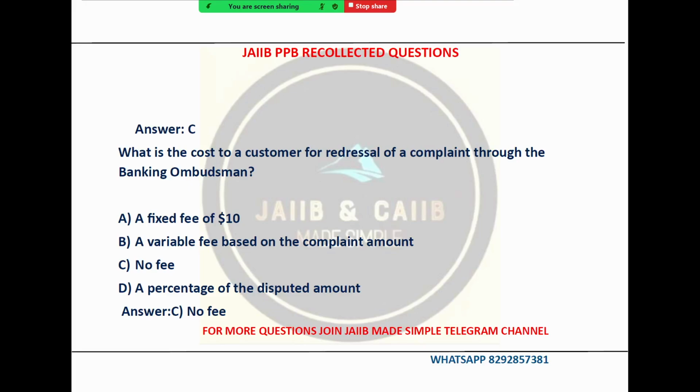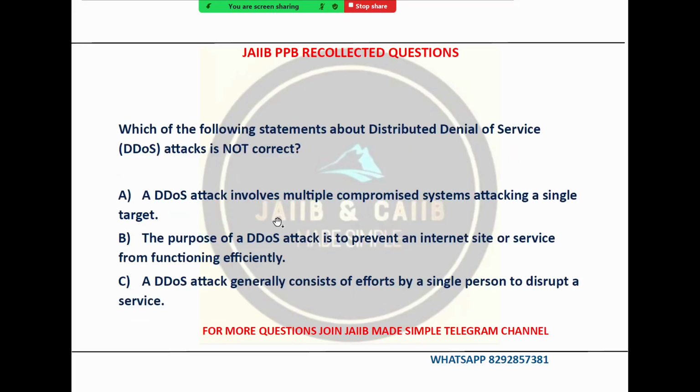There is no cost involved. Option B says a variable fee. No, this is also incorrect. Option C says no fee. That's the correct one, right? Because the fee structure does not depend on the monetary value of the complaint. Option C is the correct one. It is free and accessible, customer friendly. Okay, that's the point. Now let's come to the next question. The next question is, which of the following statements regarding the distributed denial of service attack is not correct? So it is a very good question.